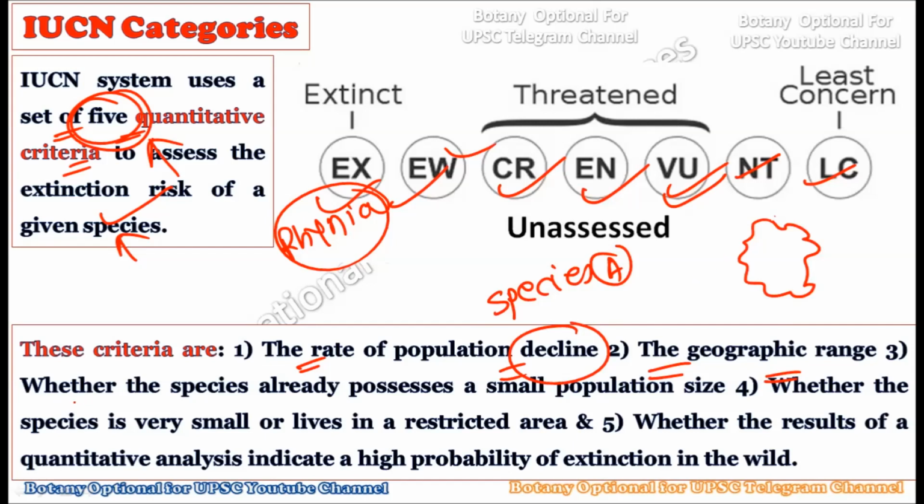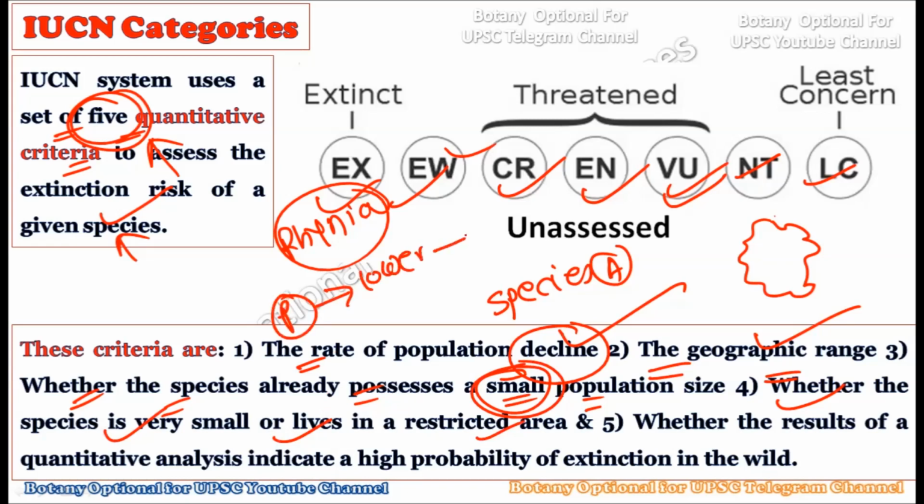Then in the third criteria, whether the species already possesses a small population size, after studying whether it is going to decline, or which geographical area is there for this particular species. Then we will go through how small the population size is, or if the plant species is already in a small population size. Then in the fourth, whether the species is very small or lives in a restricted area, that is, the population of a species is lower, plus it also has a very small geographical area in which it lives. So if the geographical area is lost, this particular species will get extinct.